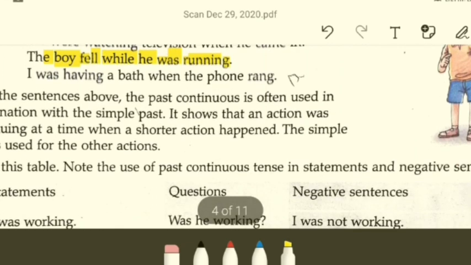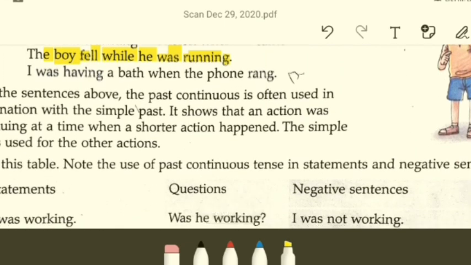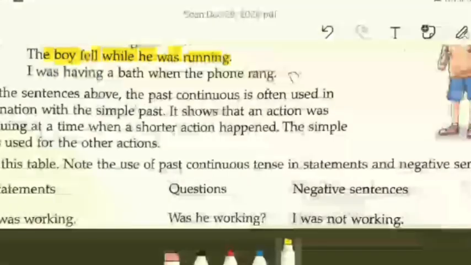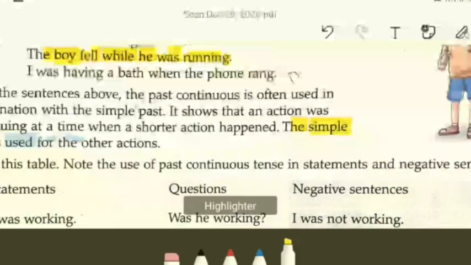In the above sentences, the past continuous is often used in combination with simple past. Like "the boy fell" is simple past. So it shows that an action was continuing at a time when a shorter action happened. The boy fell while he was running. The boy fell down, the additional action, while he was running, the main action. So simple past is used for the other action in the sentences that we have studied.